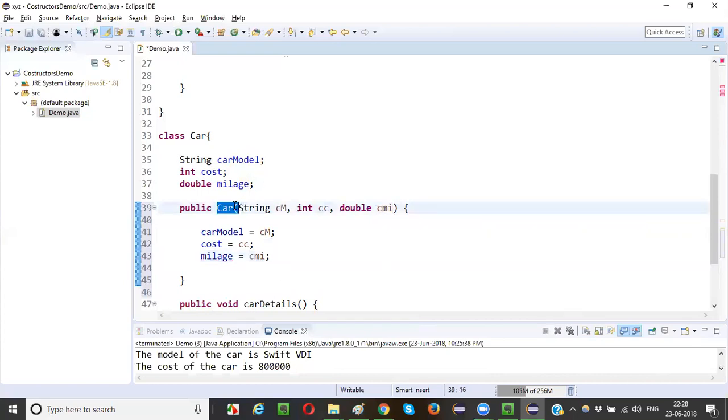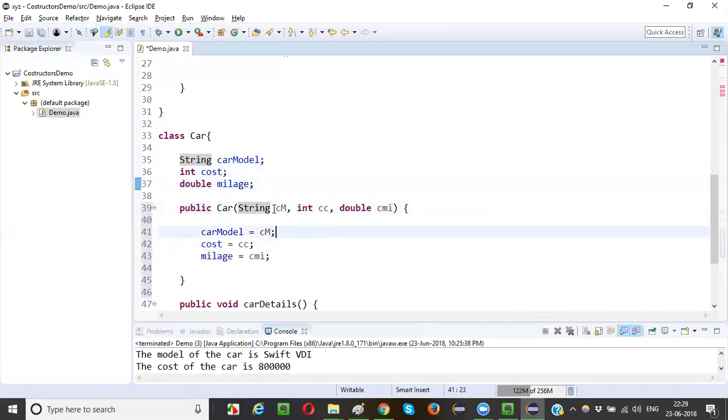I created a constructor. This time it's not an empty constructor, it's not a non-parameterized constructor. Instead, this constructor has some parameters, guys. The number of variables here, that many parameters I will create, with the same data types: String, String, int, double, double.